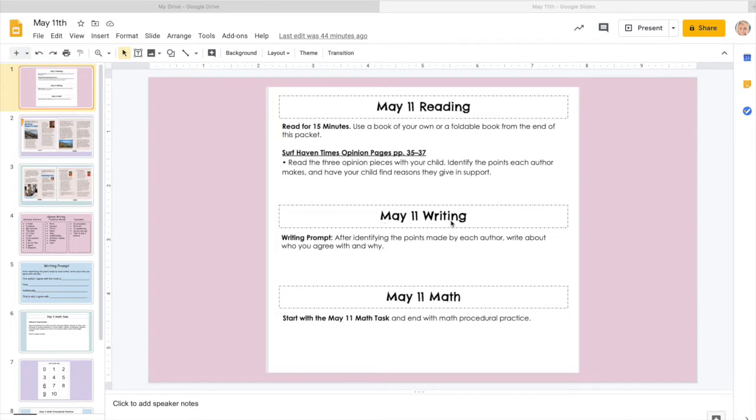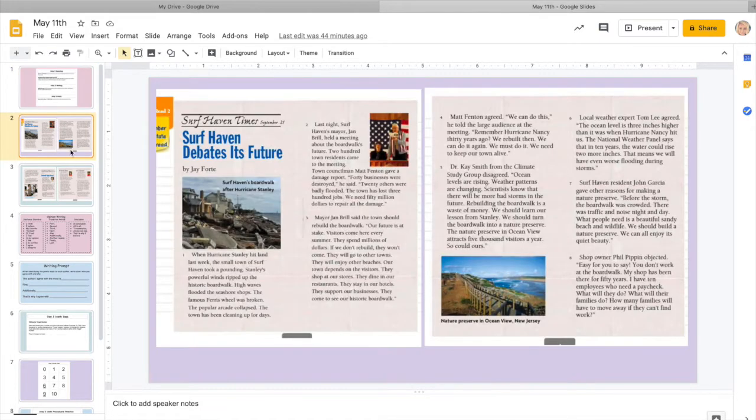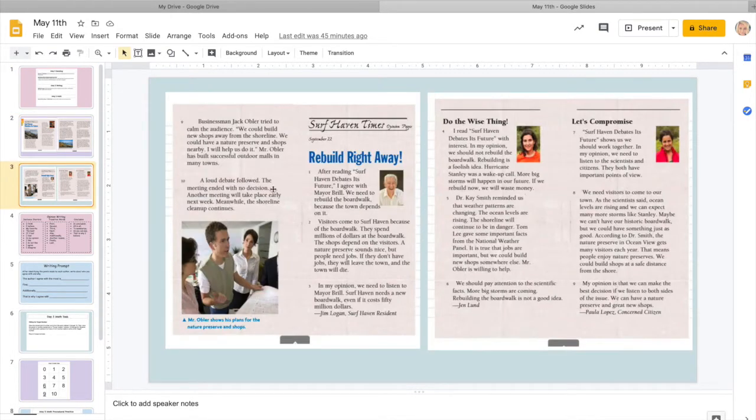For writing today, you're going to have a writing prompt where it ties into reading, where you're going to identify the points made by each author, and you're going to write about who you agree with and why. So I believe there were 3 points that were made in this writing text, and you're going to choose who you agreed with the most, and then you're going to write about that.